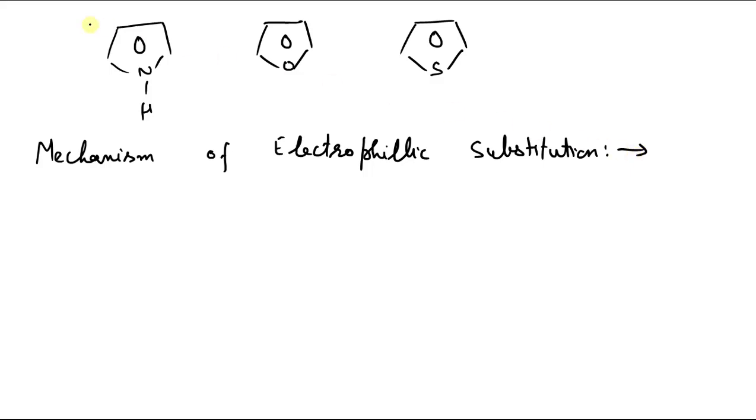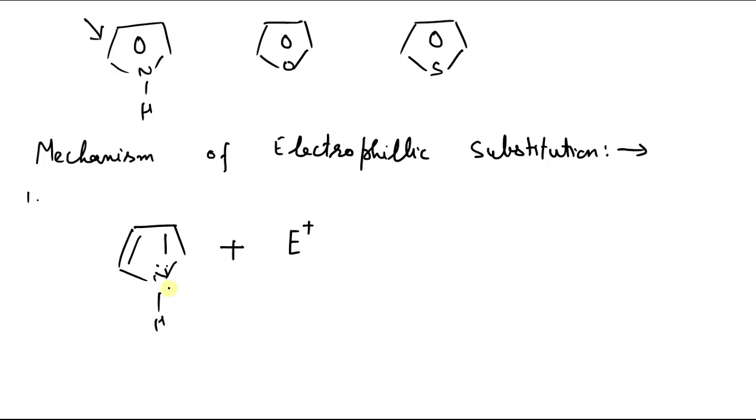First I will take the example of pyrrole. All these three compounds have exactly the same mechanism, so we can discuss with any one of them. I will be discussing with pyrrole. Let me start with the diene structure of pyrrole, and let us say we have this electrophile.